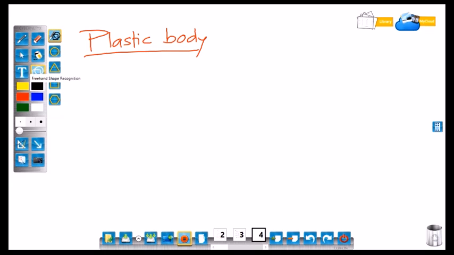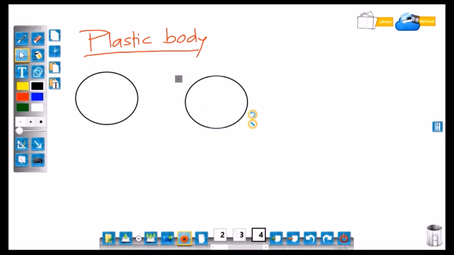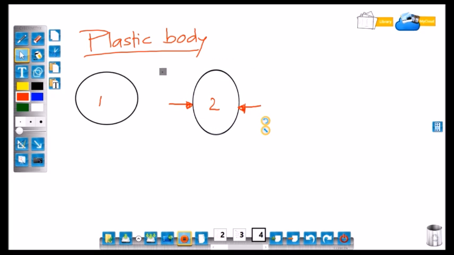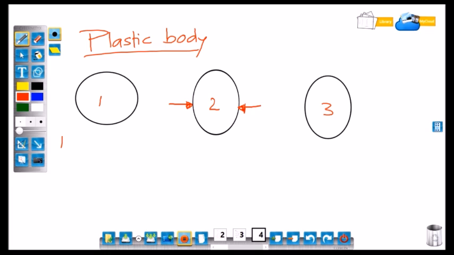Second, plastic body. Here, this is ball or body. When forces applied on the body, body will get deformed, that is, there is change in shape. And when forces removed, body will not regain its original shape.